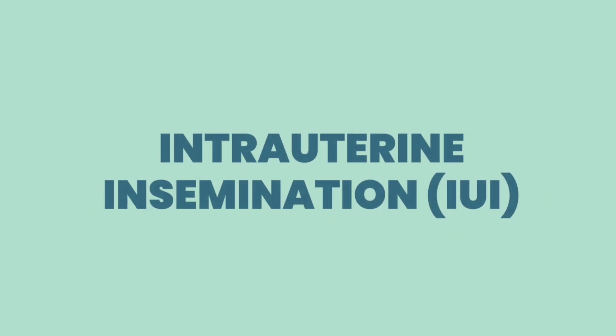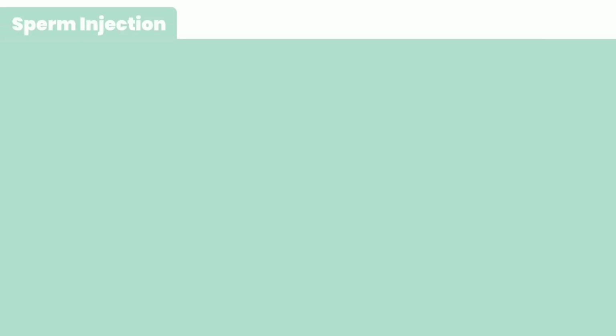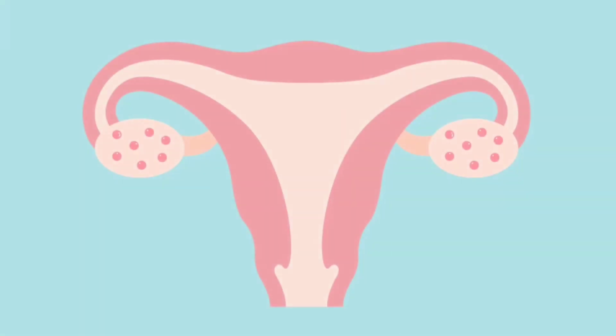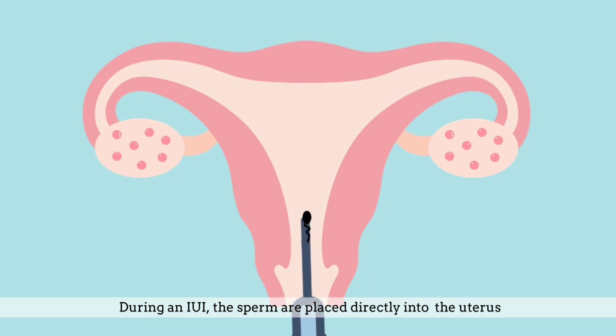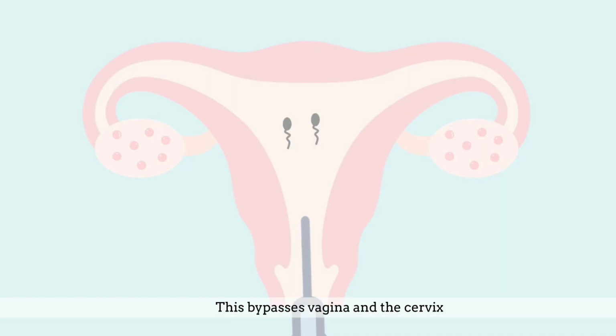First is intrauterine insemination, or IUI. So how does it work? Let's take a closer look. It is a sperm injection. During an IUI, the sperm are placed directly into the uterus by injection. This bypasses the vagina and the cervix.